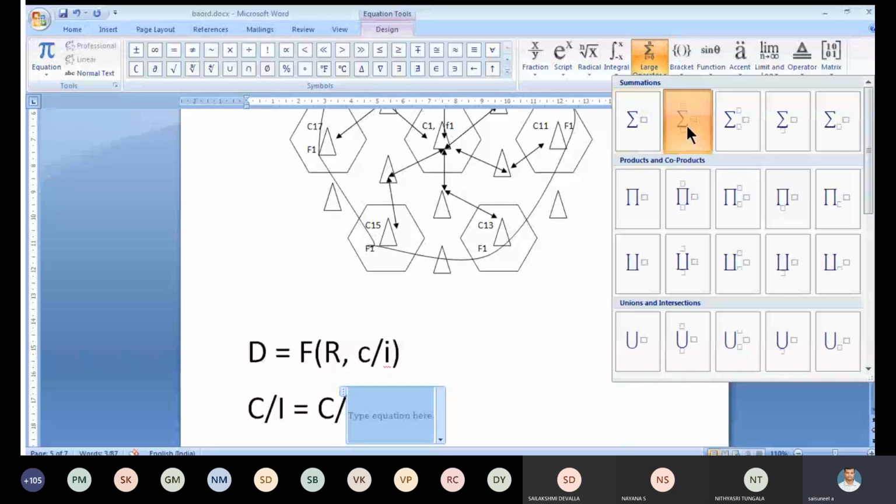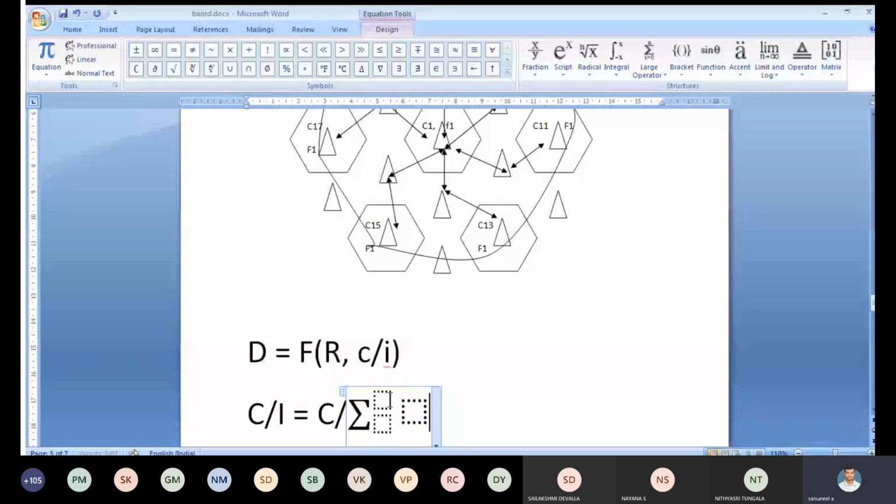This is for k equal to 1 to K1. What is K? K is the cluster size. K1 is nothing but the number of co-channels in the first tier. It depends upon I of k.